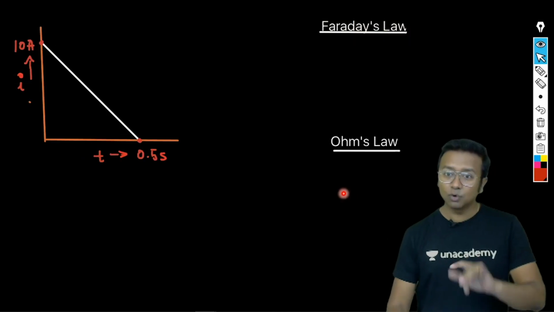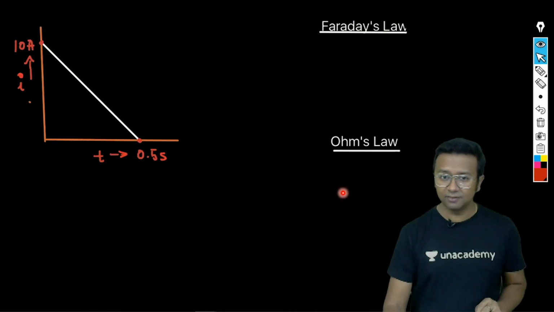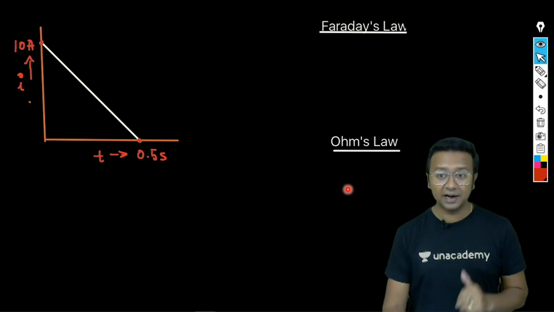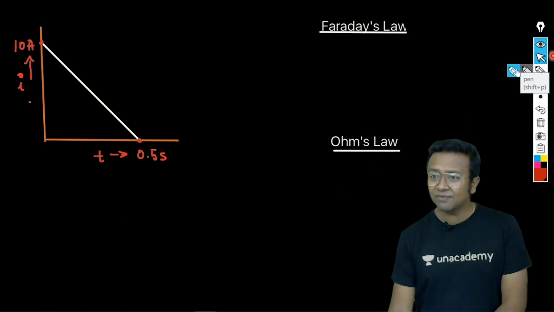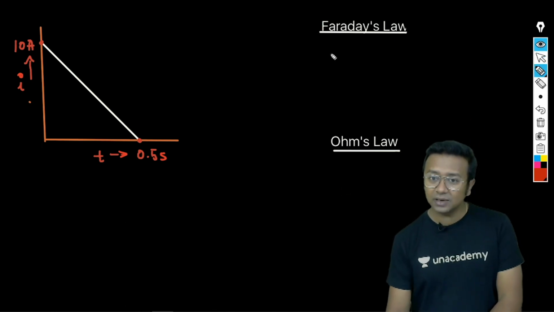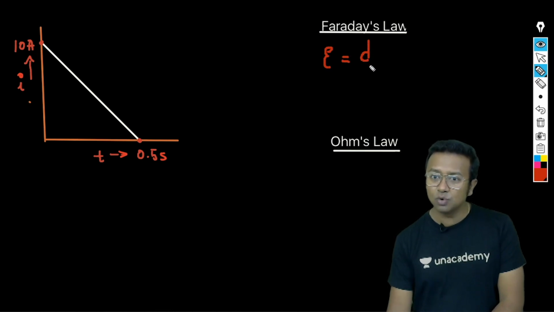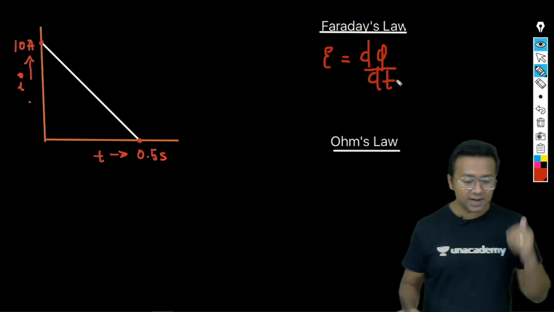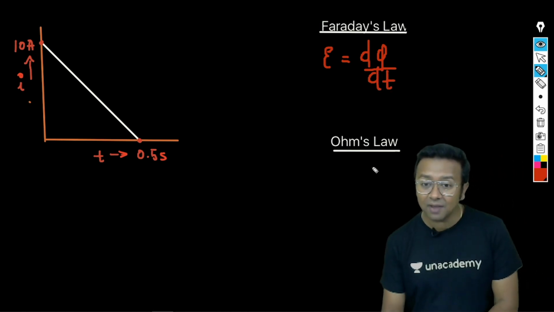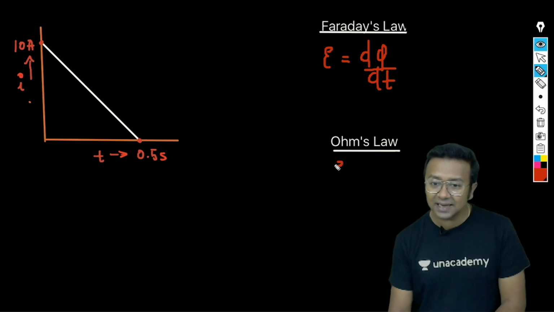See, try and understand. We are going to make use of two laws here, which you know very well: Faraday's law and Ohm's law. What does Faraday's law tell me? The EMF induced is equal to d phi by dt. And Ohm's law tells me that the EMF induced is equal to IR.